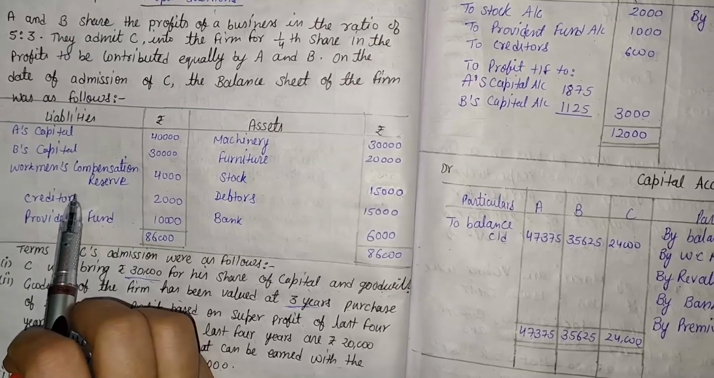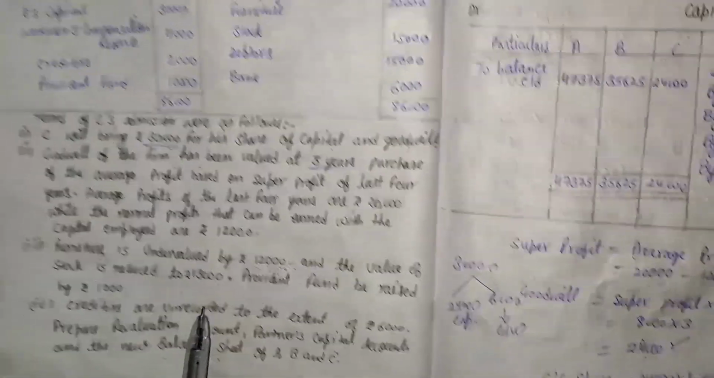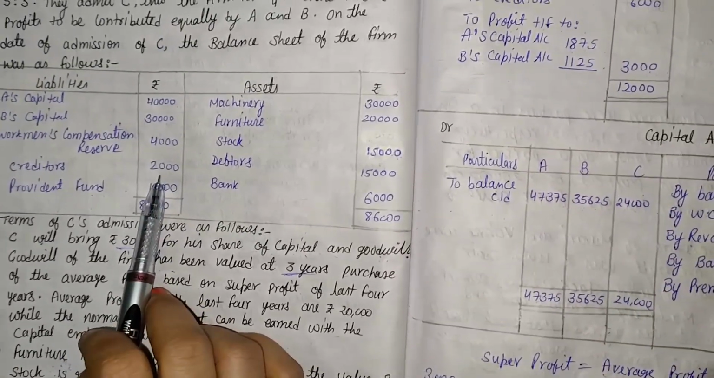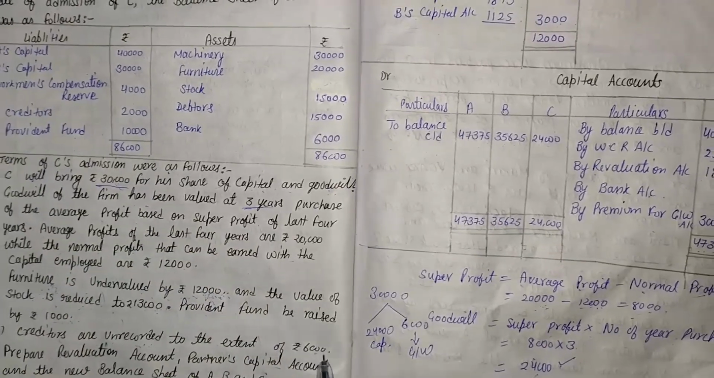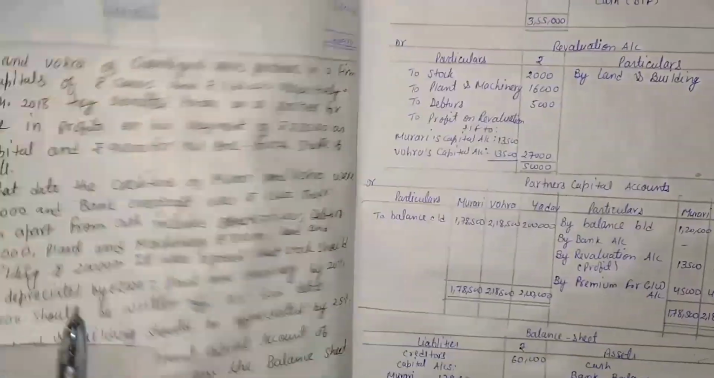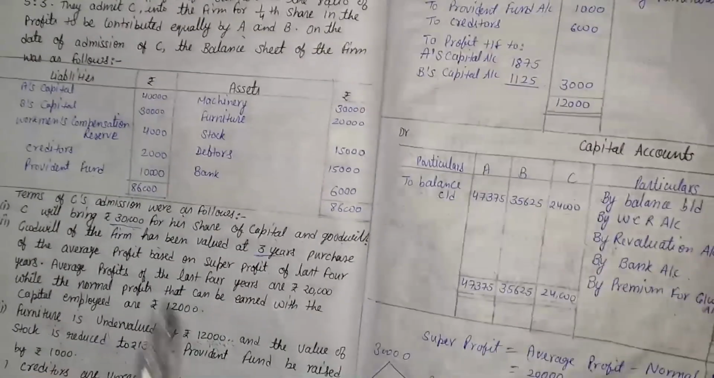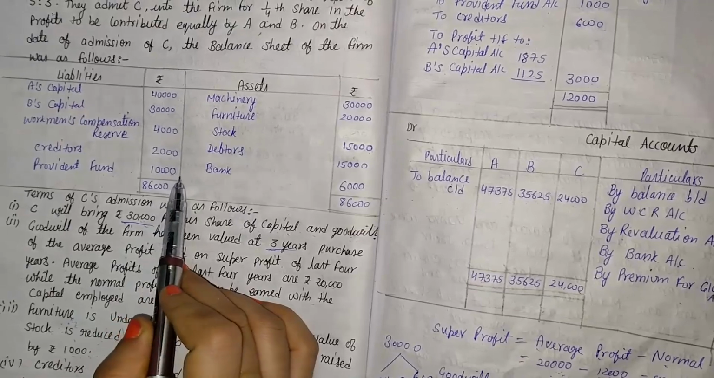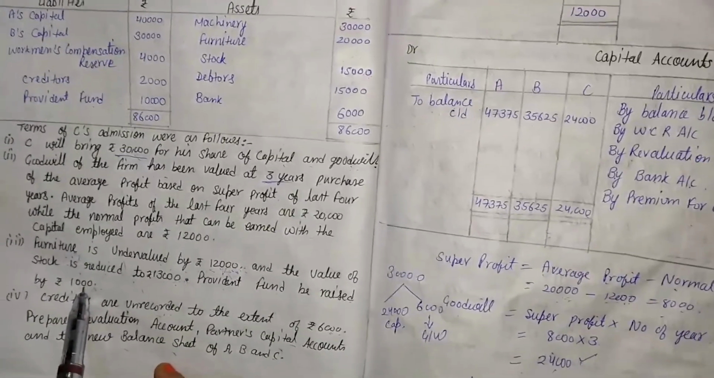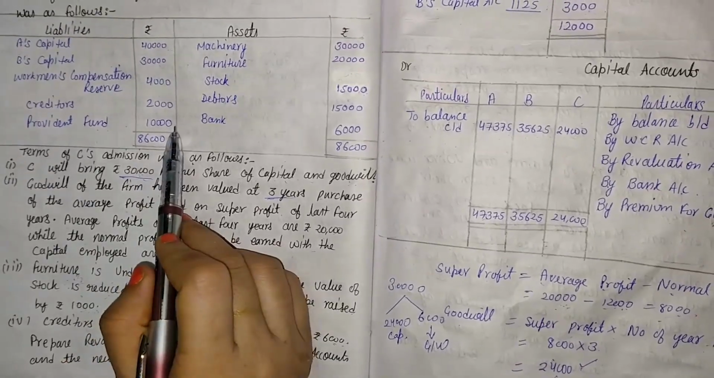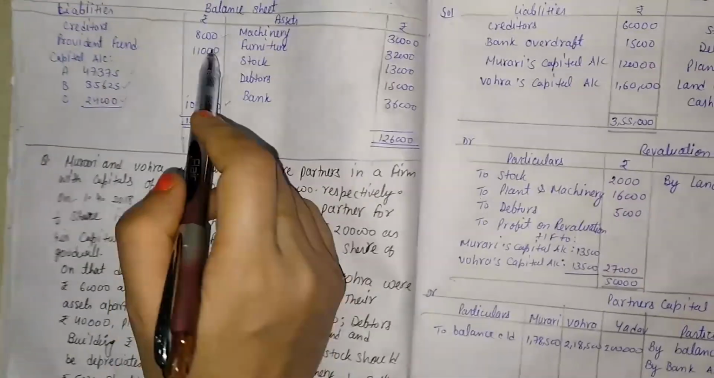In the question we already noticed that one point is given, that is creditors are unrecorded. It means the previous creditor, that is 2,000, and the new creditor, that is unrecorded, 6,000, total is 8,000. It means the new creditor is rupees 8,000. Now the next point, that is provident fund. One more point is given, provident fund we raised by rupees 1,000. It means the value of provident fund increases by rupees 1,000. So total of provident fund, that is 11,000.